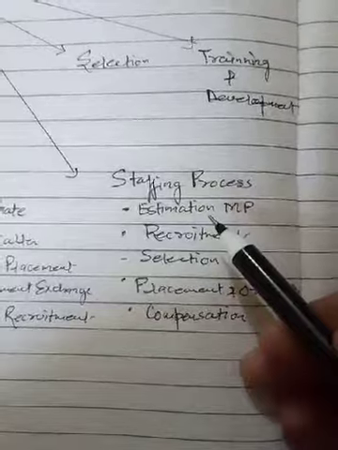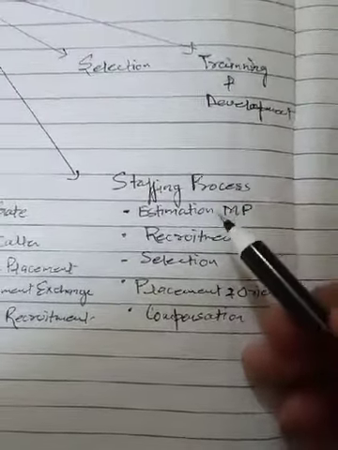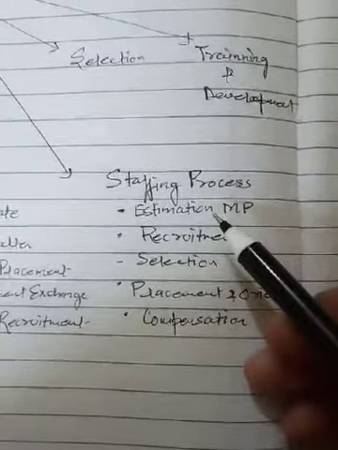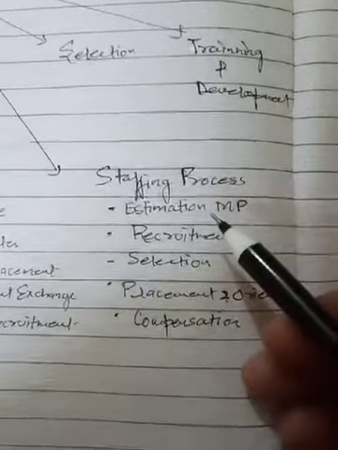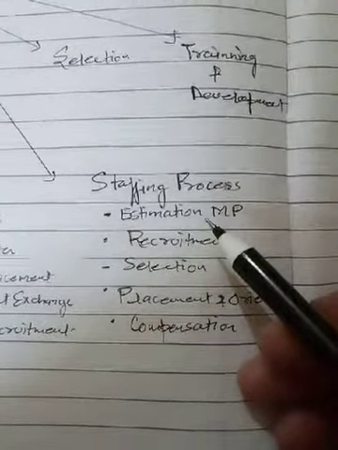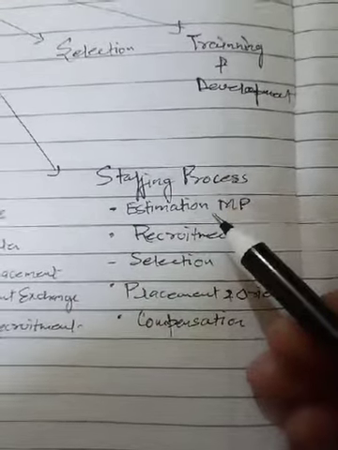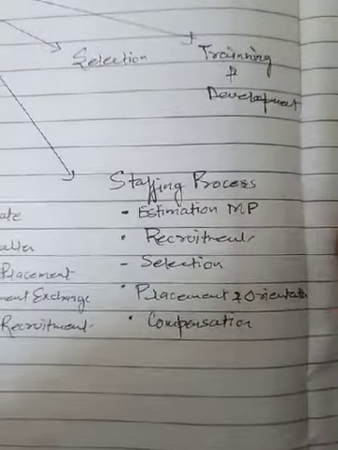The first one is workload analysis. With the help of this, the management identifies how many workers are required in the organization according to the target. The other one is workforce analysis, in which the management identifies how many workers are already available in the organization. And the third one is comparison, in which the organization can actually identify the number of workers required.